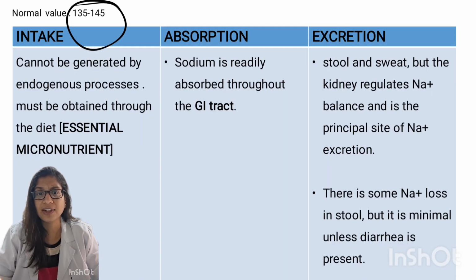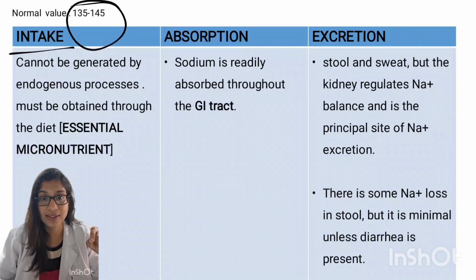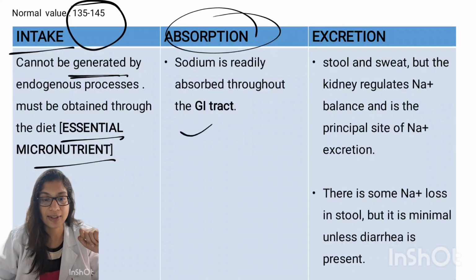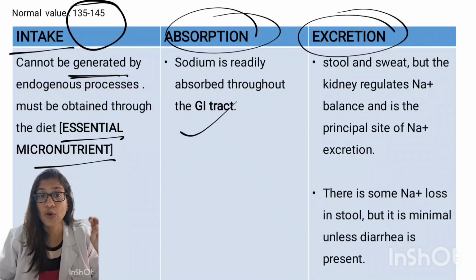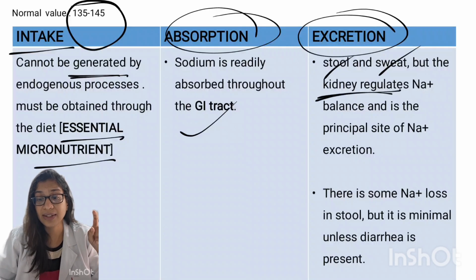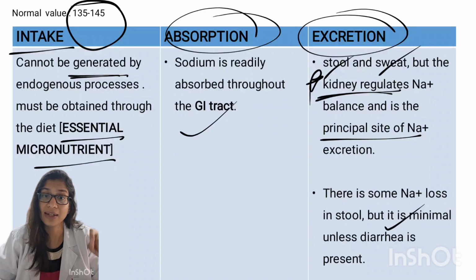Coming to the basics that we must know about sodium, how does it get into our body? It cannot be generated in the body and is an essential micronutrient. How does it get absorbed? From the GI tract. And how does it get excreted? From stool and sweat, but the kidney is the main regulator of sodium balance and is the principal site of sodium excretion. There is some loss from stool, but it is minimal unless there is diarrhea.